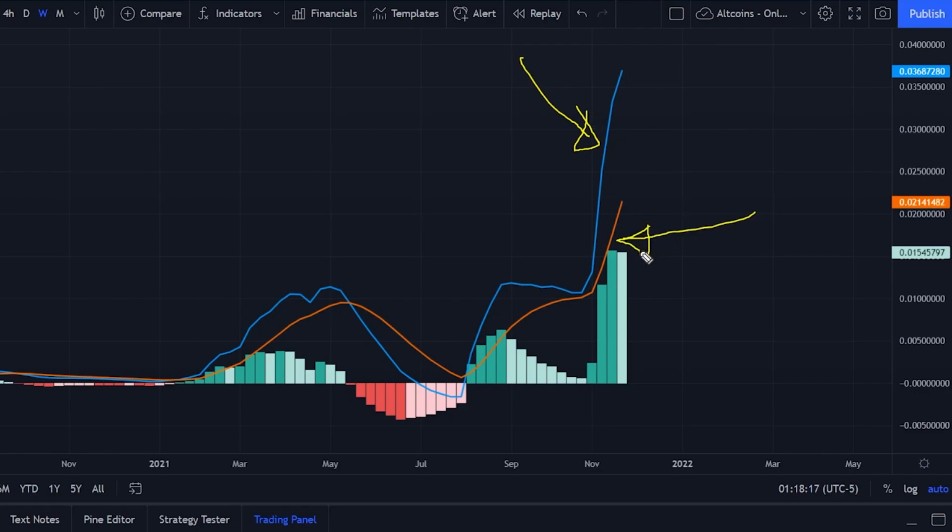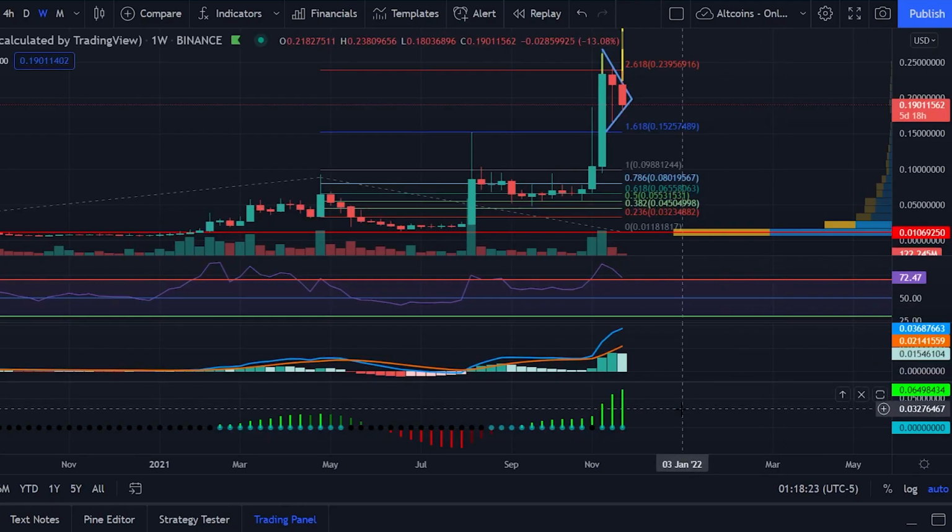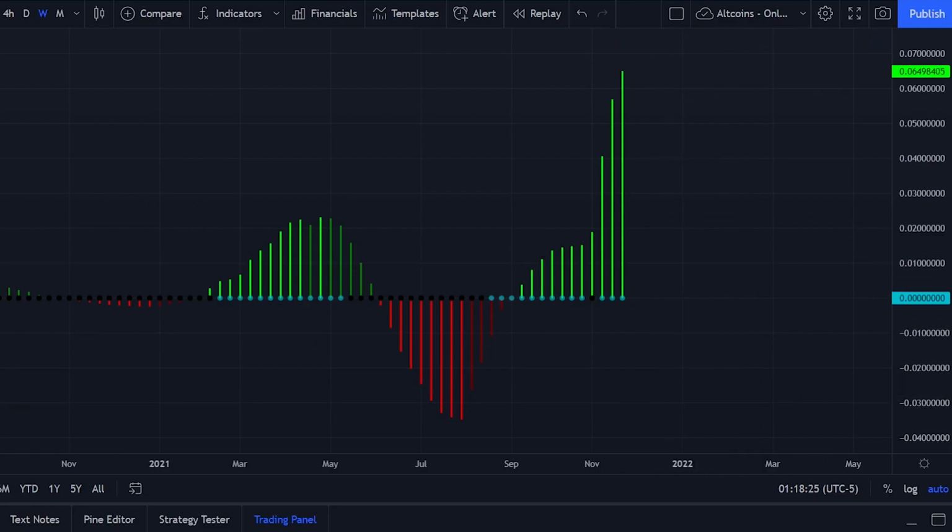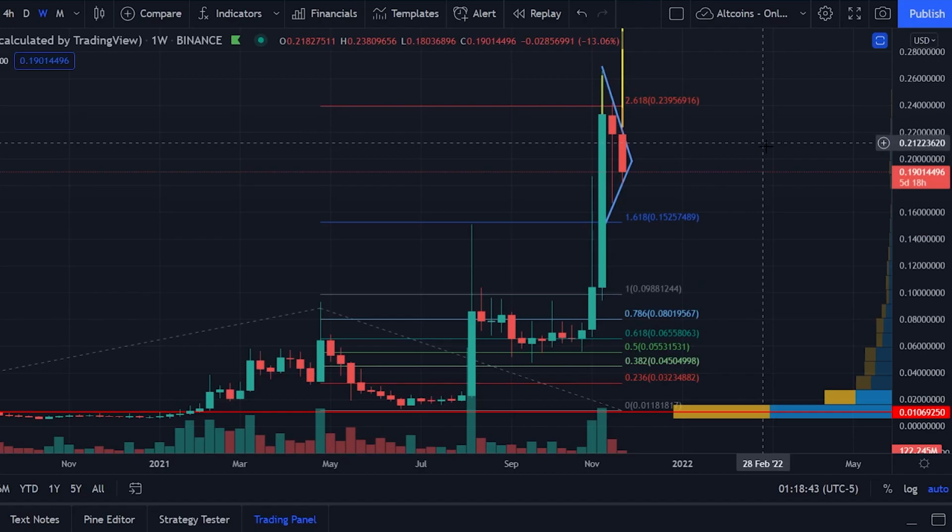Showing that Iotex is not ready to slow down just yet. But be careful, like I showed you guys, things in the chart are looking planned, all right? The same thing over here, we have the squeeze momentum chart showing that Iotex is not yet ready to slow down. It is printing solid green bars at the moment, so we'll probably see more upside ahead. But be careful, this one will have a lot of push and pulls.